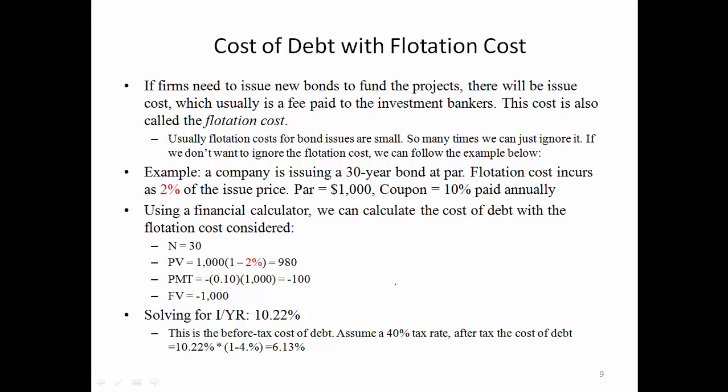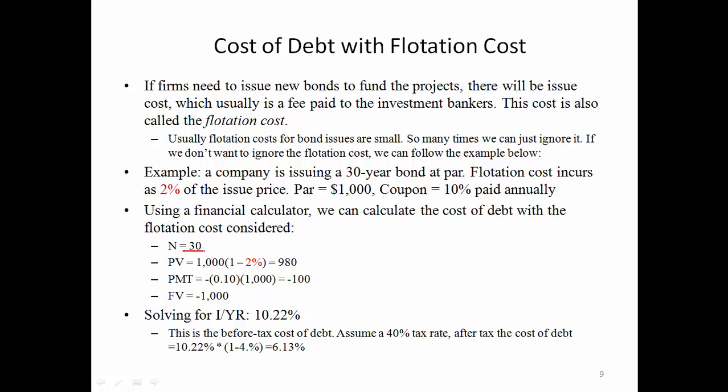If we don't want to ignore the flotation cost, we can follow the example below to include the flotation cost. If a company is issuing a 30-year bond at par, which is $1,000, flotation cost incurs at 2% of the issue price. Coupon rate is 10% paid annually. When we use a financial calculator, we can try it this way.